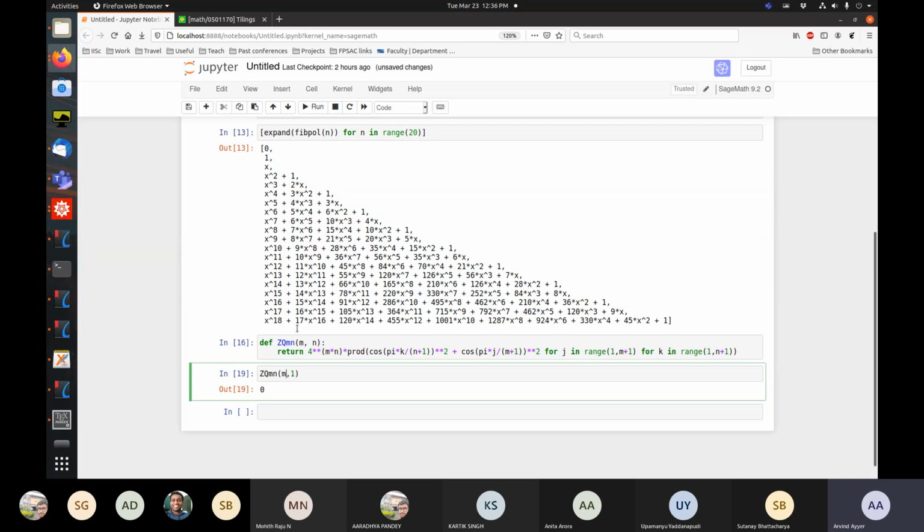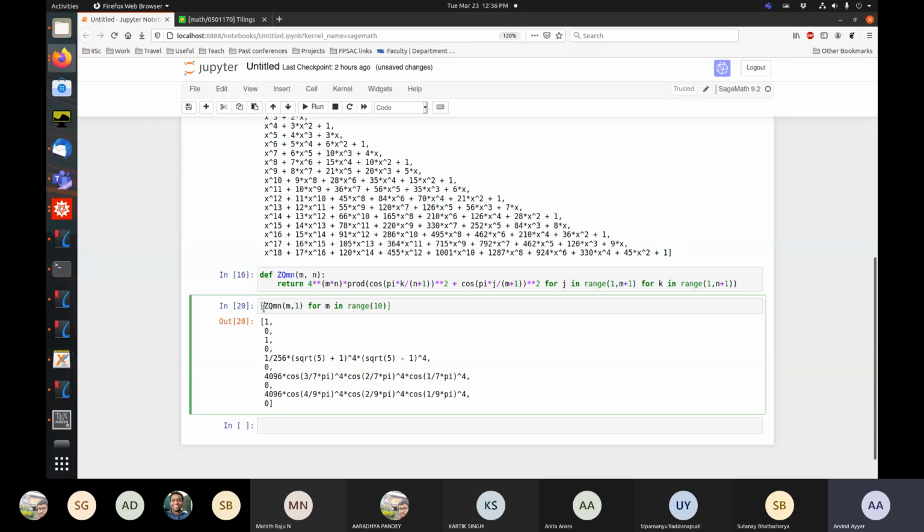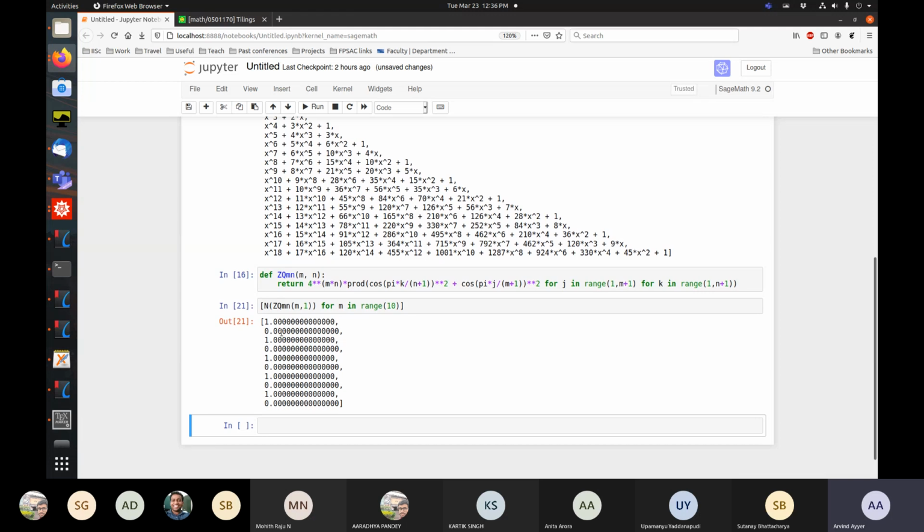So let me do m1 for n in range. So we should get Fibonacci numbers here. Okay, so we will get funny things, but what I can do is I can just numerically evaluate this. So I'm getting 0, so I think I know what's wrong.